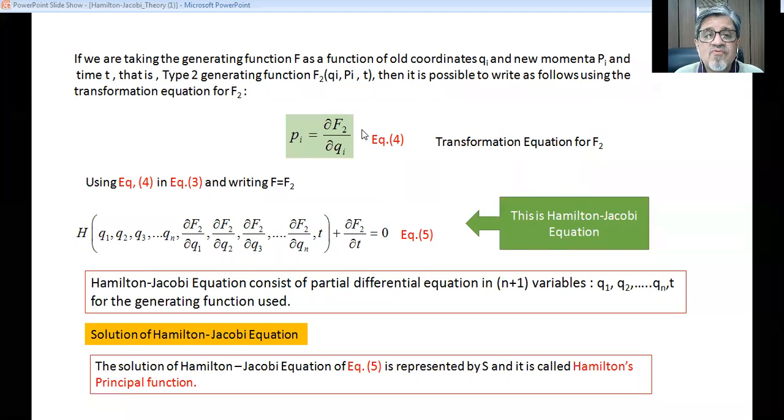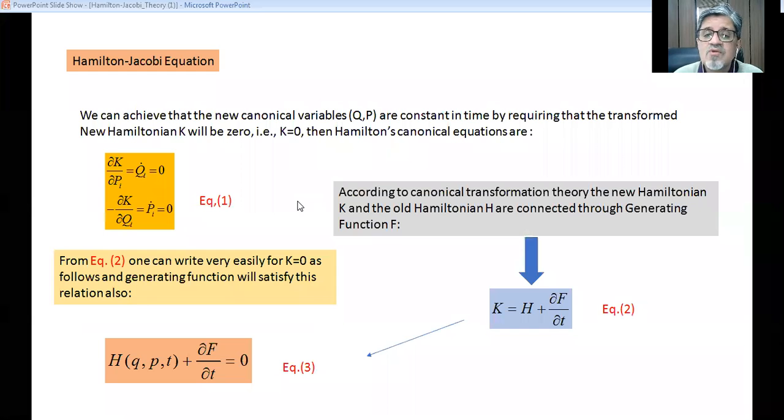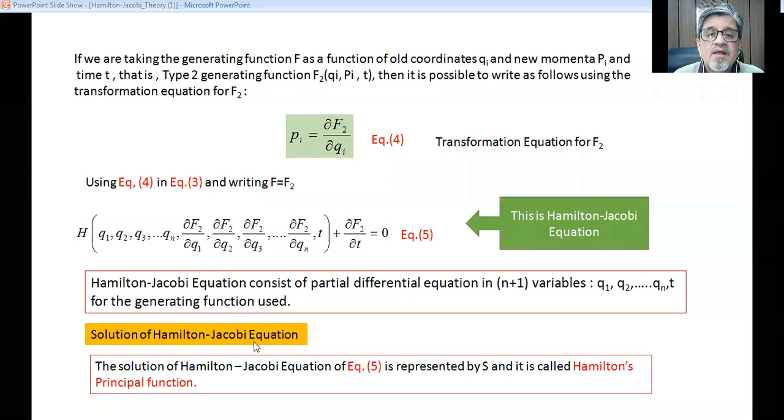Now using equation 4 in our equation 3 and writing F equal to F2. Let us go back. This is equation 3, and now we are substituting equation 4 in equation 3. So now H is a function of Q1, Q2, Q3 up to Qn, del F2 by del Q1, del F2 by del Q2, del F2 by del Q3 up to del F2 by del Qn, and time T, plus del F2 by del T equal to 0. Now this is nothing but the Hamilton-Jacobi equation. So the derivation is very simple. Very simply we can derive the Hamilton-Jacobi equation.